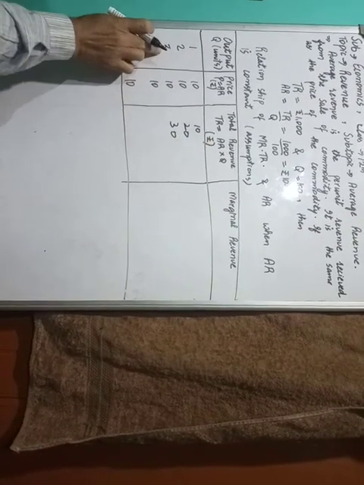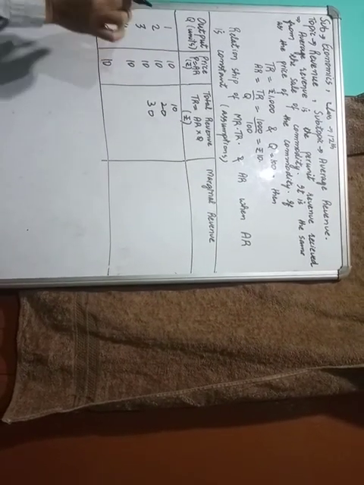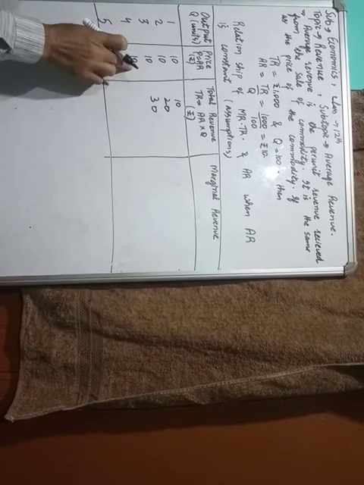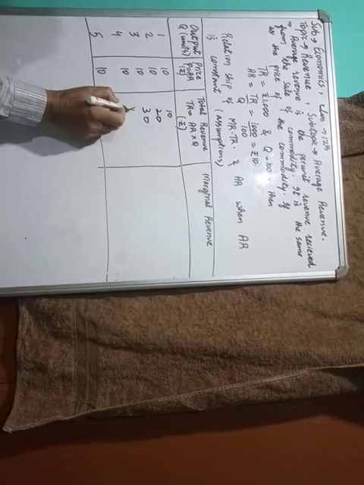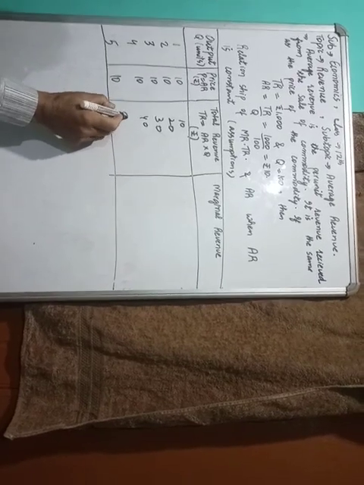For the third unit, price is constant, 10, so 3 into 10 is 30. For the fourth unit, 4 into 10 is 40. And 5 into 10 is 50.